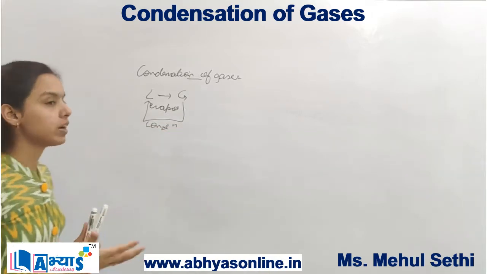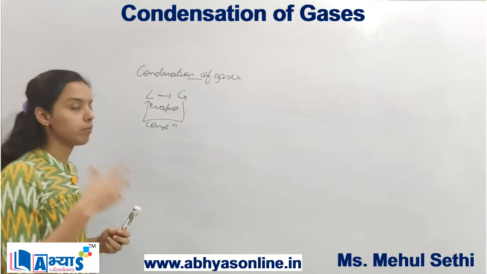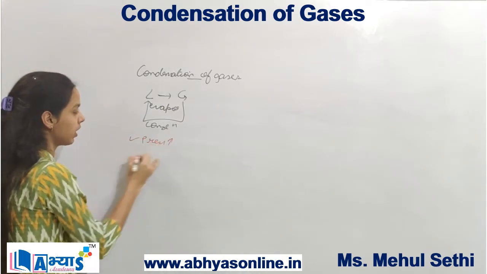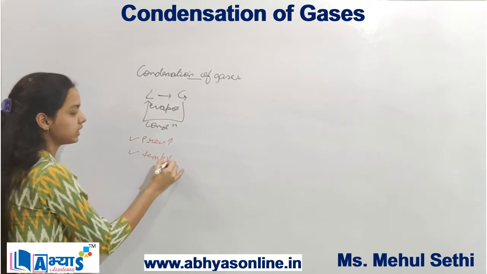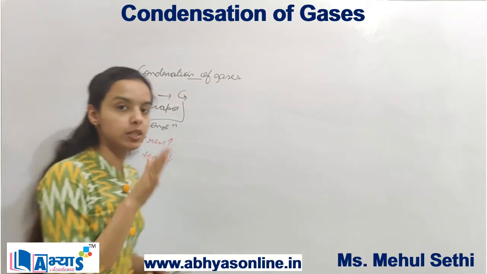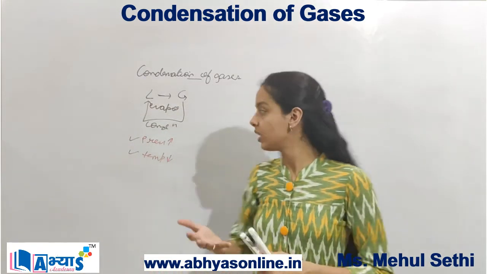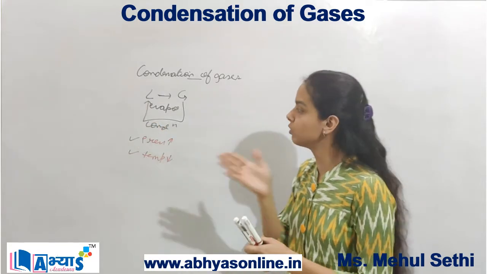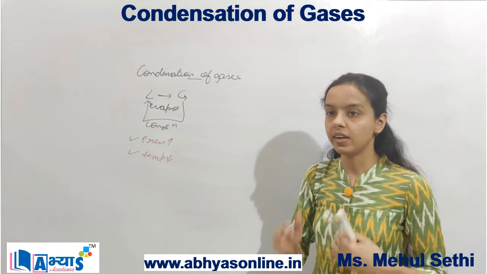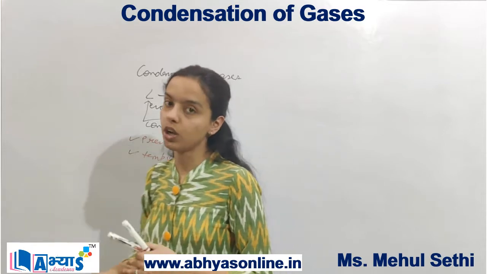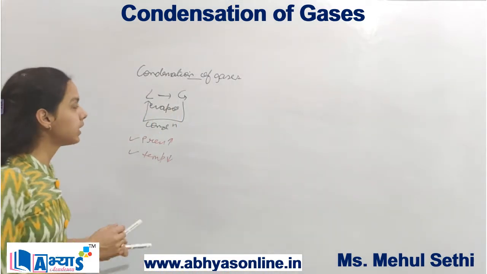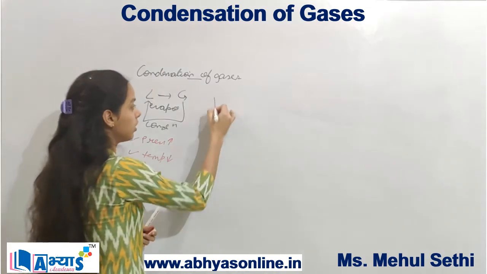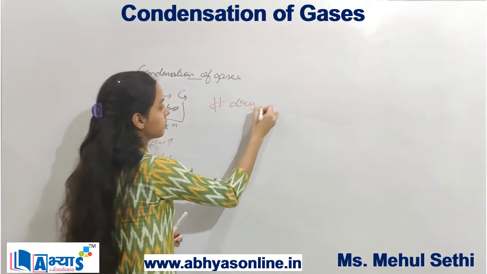So now when we are converting a gas into a liquid, it can be done by two methods. That is when the pressure is increased and when the temperature is decreased. So either by increasing the pressure or by decreasing the temperature, we can change from gas to the liquid state, which is known as condensation, and it is the opposite of evaporation. The first application of this condensation is in the production of dry ice.